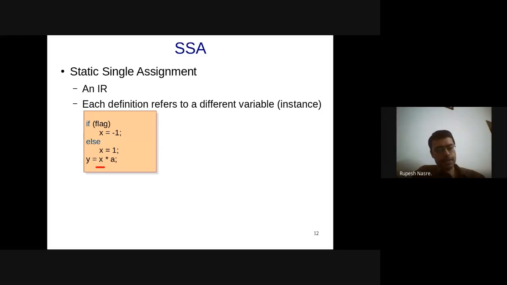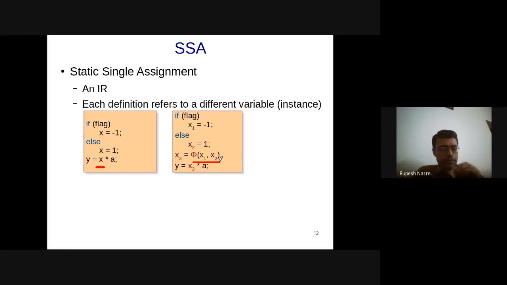And therefore SSA involves a phi function. What it says is that it could be either x1 or x2, right? So that phi function says that I am going to have a new definition of x, which is going to be x3, which is either x1 or x2. So phi is a selection operator, and accordingly x3 gets used further, right? So this is currently the only sane way of doing it in general when you don't know anything about whether x1 or x2 is going to get executed.